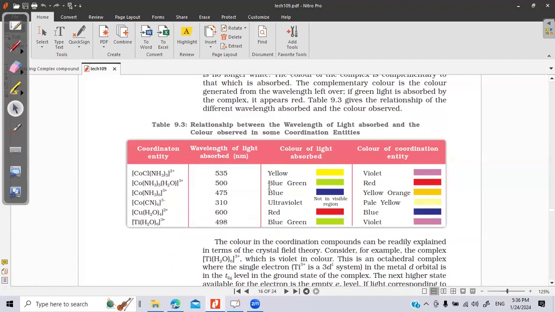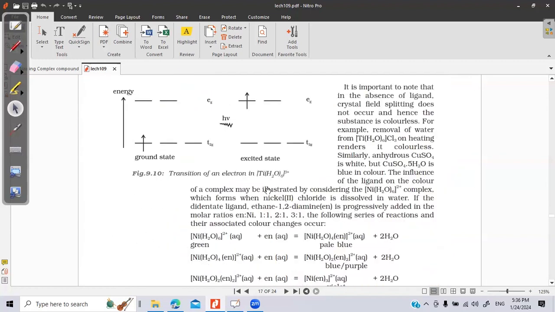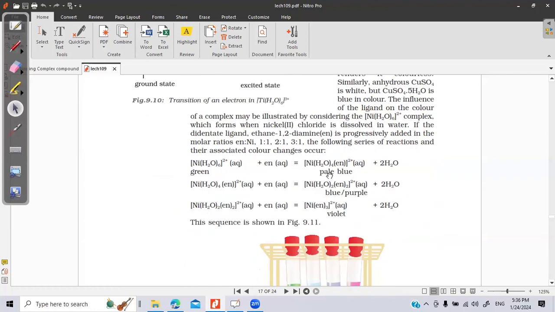So for example, copper sulfate hexahydrate: the blue color is reflected by the hydrated copper sulfate. That's why that complex looks blue in color. This is the mechanism of how the energy is released by the compounds.